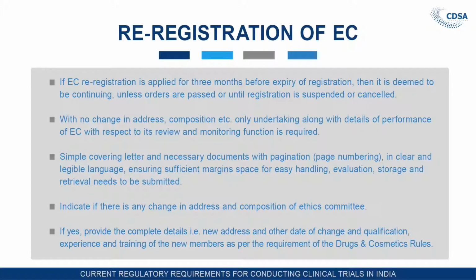If ethics committee registration is applied for 3 months before expiry of registration, then it is deemed to be continued unless orders are passed or until registration is suspended or cancelled. So if you apply 3 months before the expiry of the already given registration, and if the licensing authority is delayed in giving the re-registration, then it is deemed to be continued. Whatever registration certificate you had earlier is deemed to be continued, provided that it has not been cancelled or suspended.